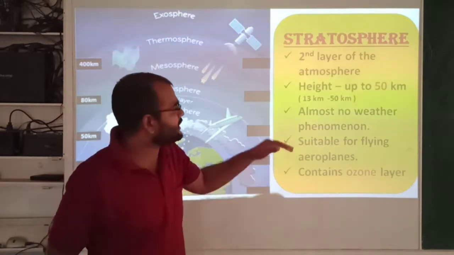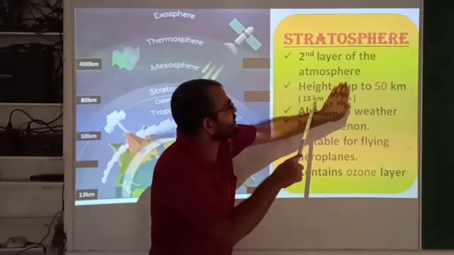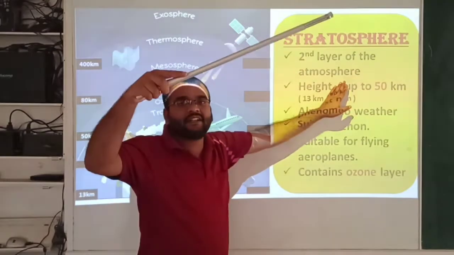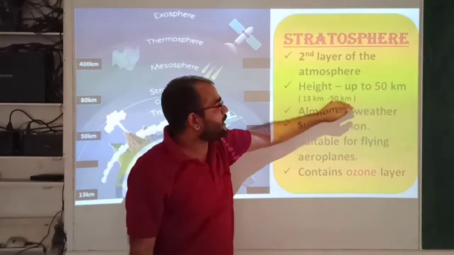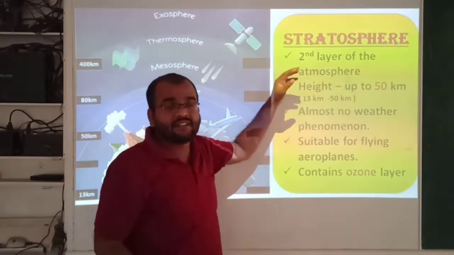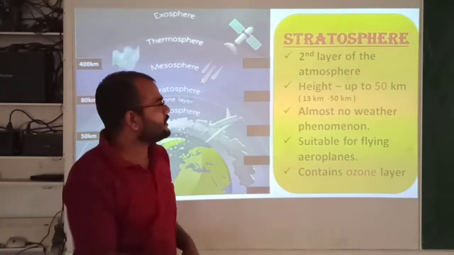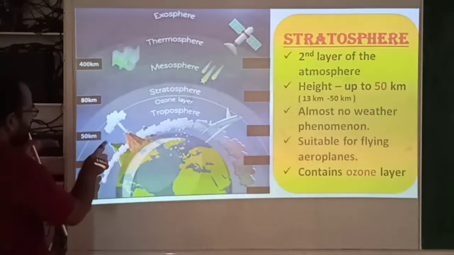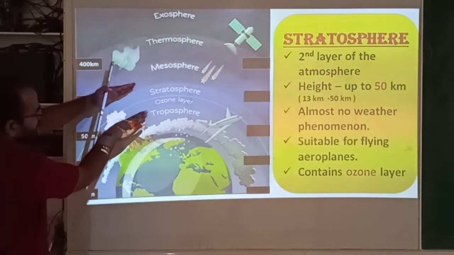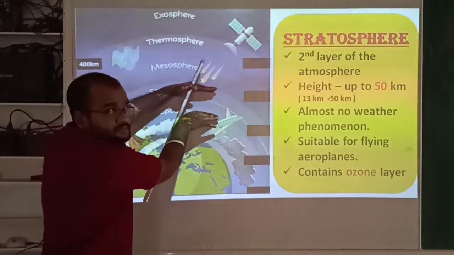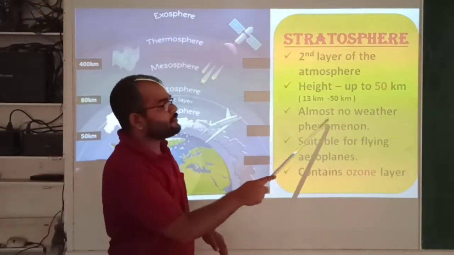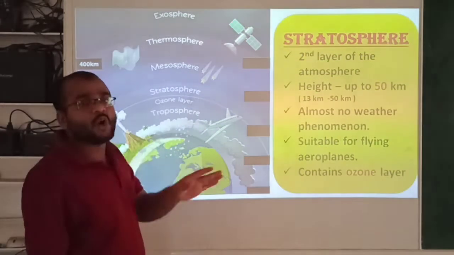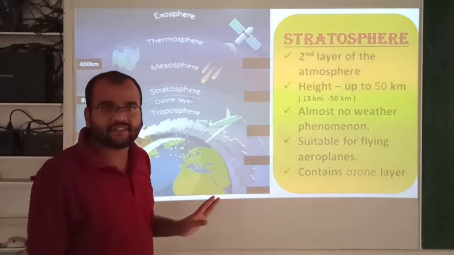50 kilometers means here up to 13 kilometers troposphere will be present, and after that 13 kilometers this layer will start, and up to 50 kilometers this layer will be present. So 13 kilometers to 50 kilometers. See here, from 13 kilometers to 50 kilometers. Next, almost no weather phenomenon. In this layer no weather activities will take place.